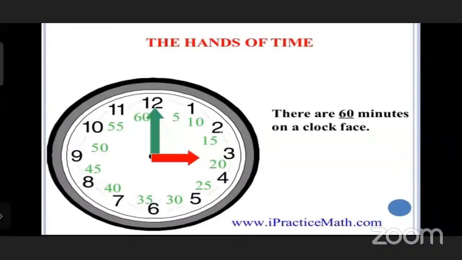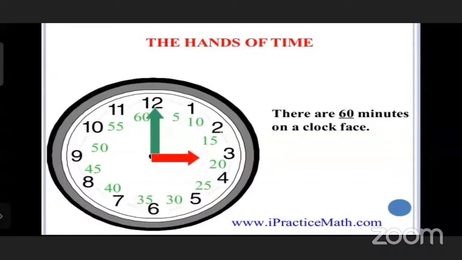It's the table of 5. Five ones are 5, five twos are 10. There are 60 minutes on a clock face: 5, 10, 15, 20, 25, 30, 35, 40, 45, 50, 55, 60.